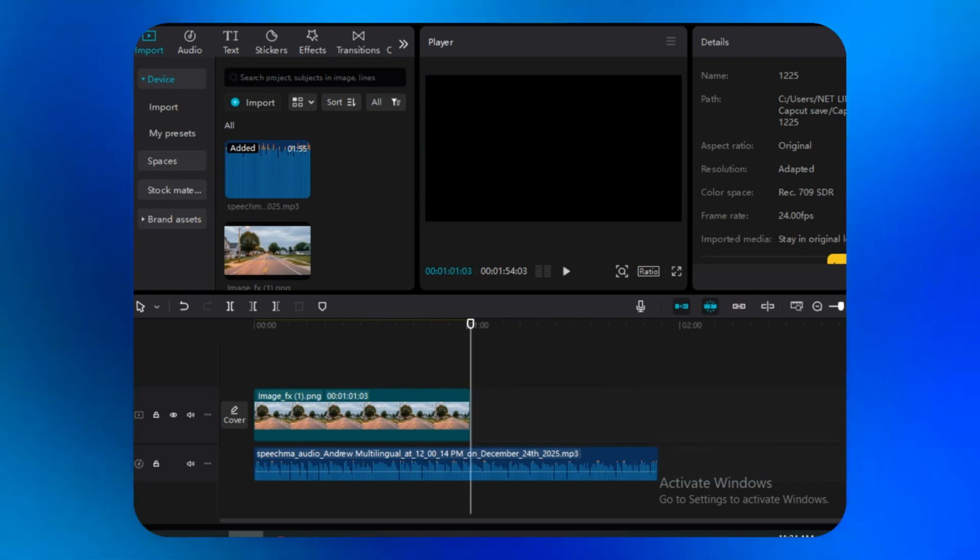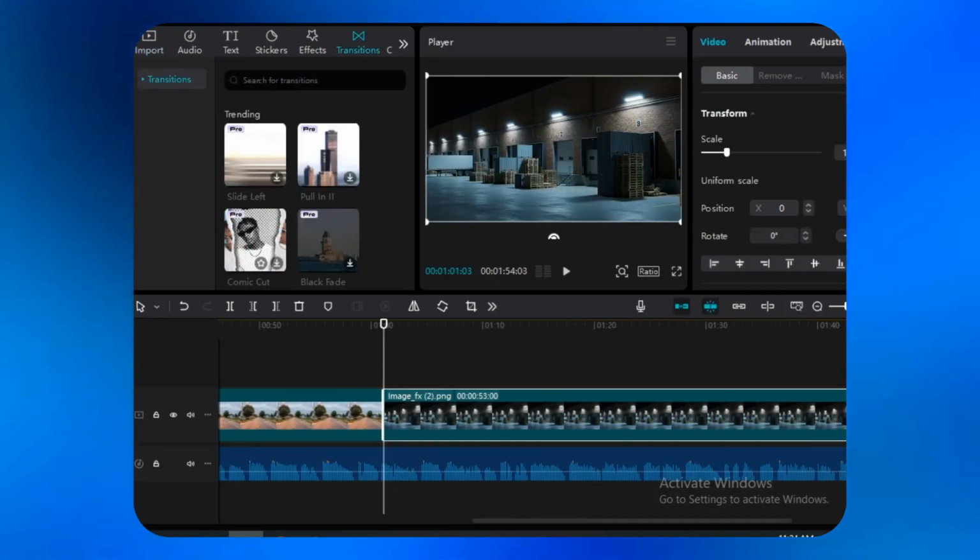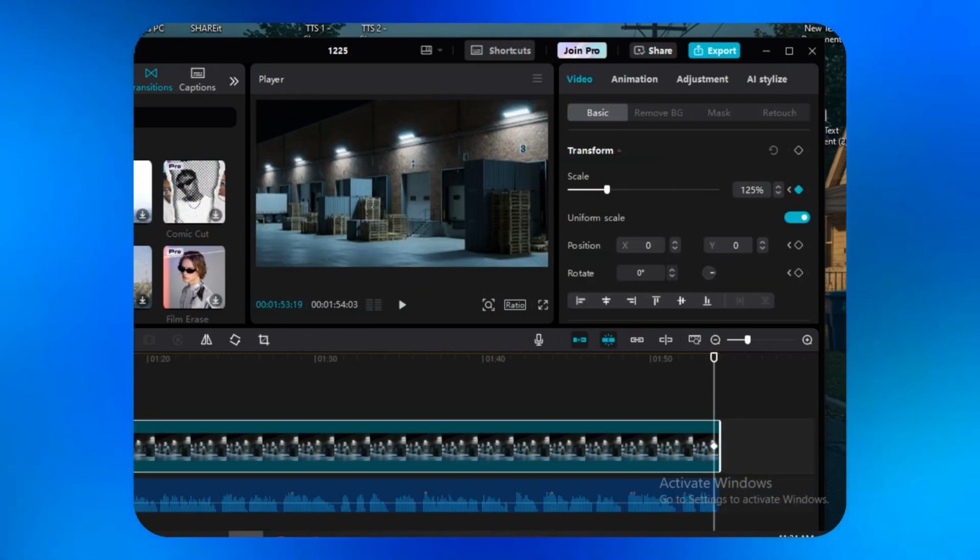Each image should cover around 1 to 2 minutes of the story. Overall, it usually takes about 2 to 3 hours per day to create a 1-hour video.